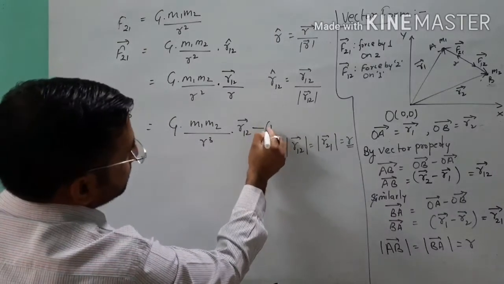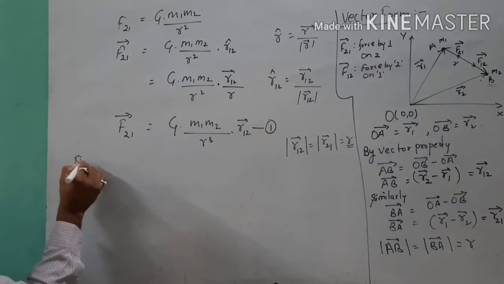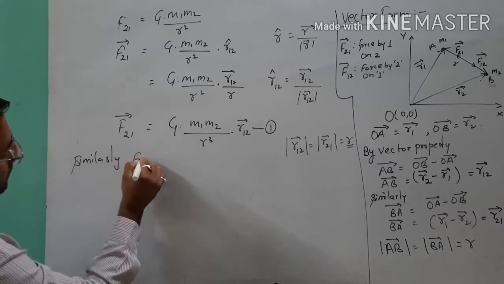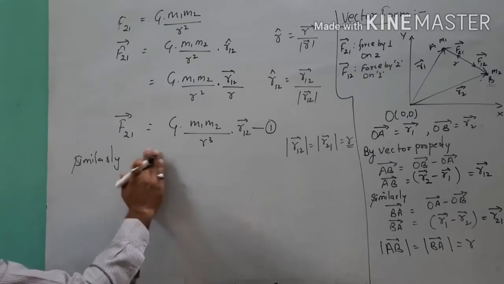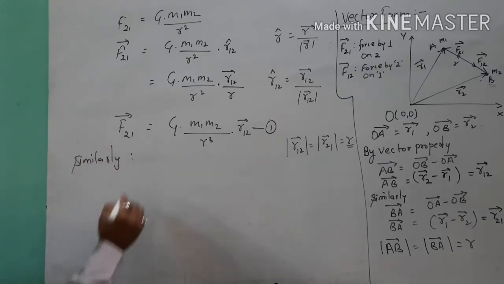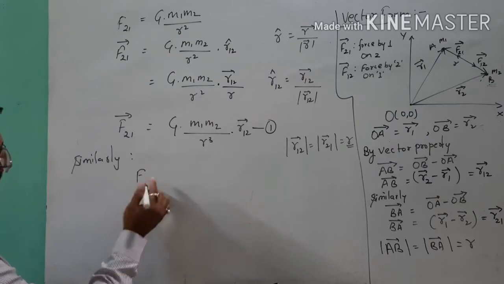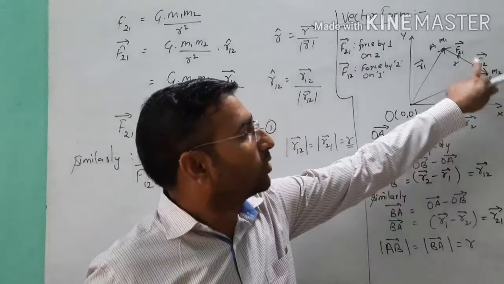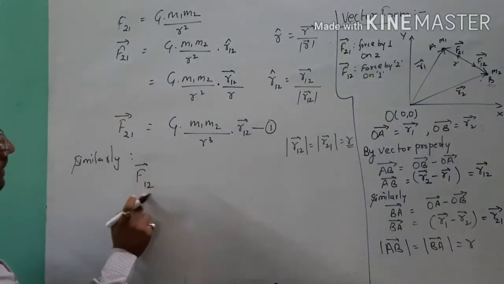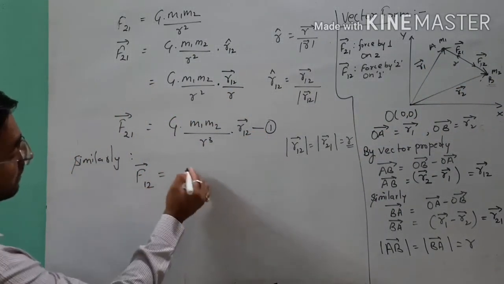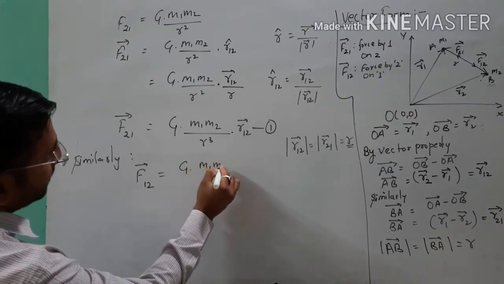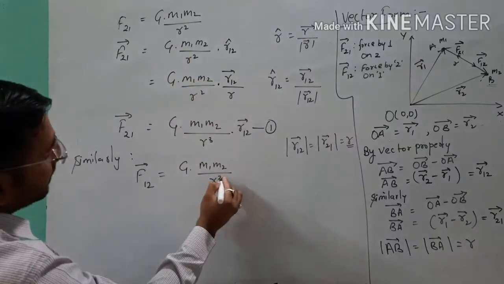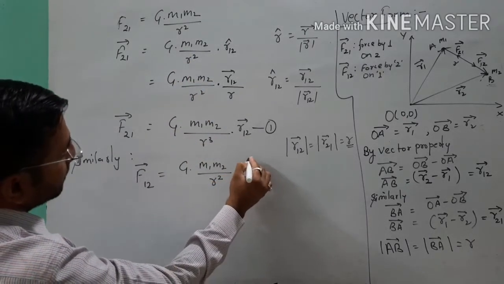Suppose this is our equation number 1. Similarly, I can write the force of gravitation exerted by object 2 on 1, which is F12, equal to G m1 m2 over R square into R21 cap.